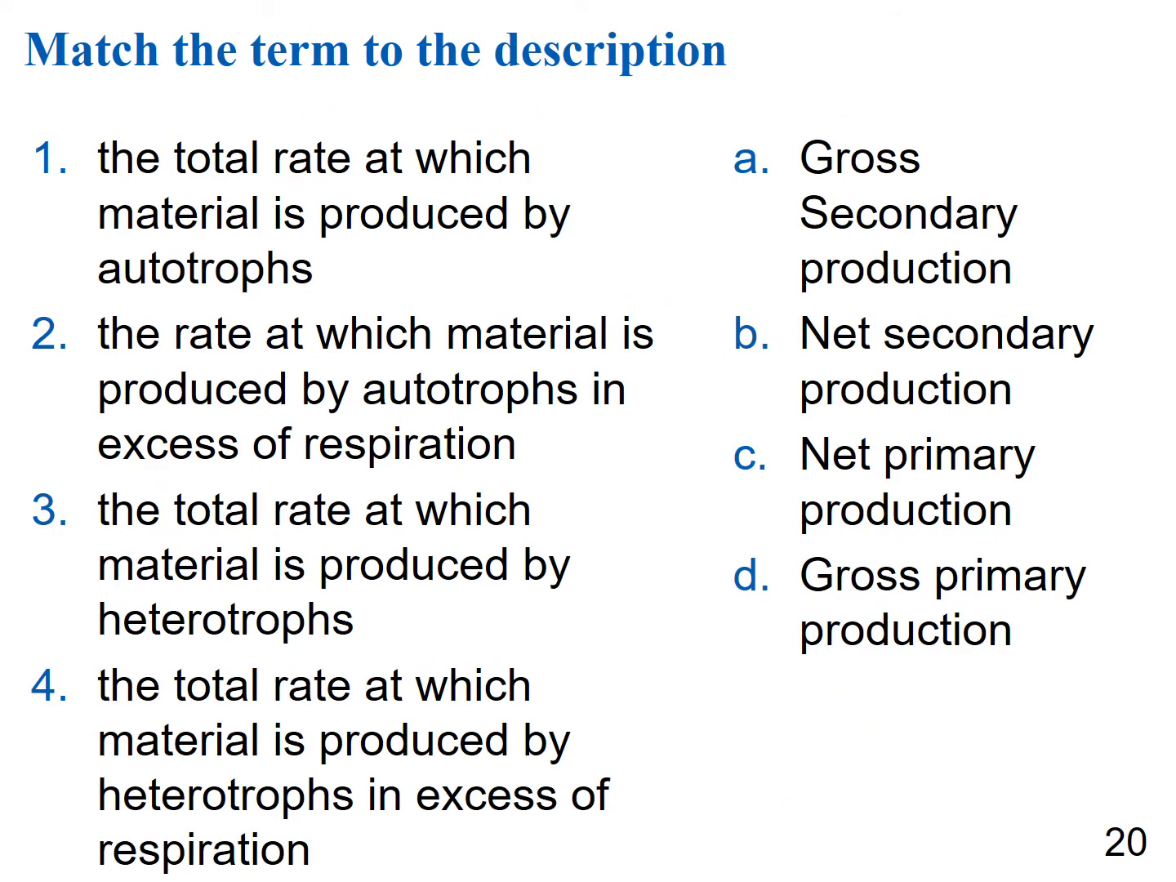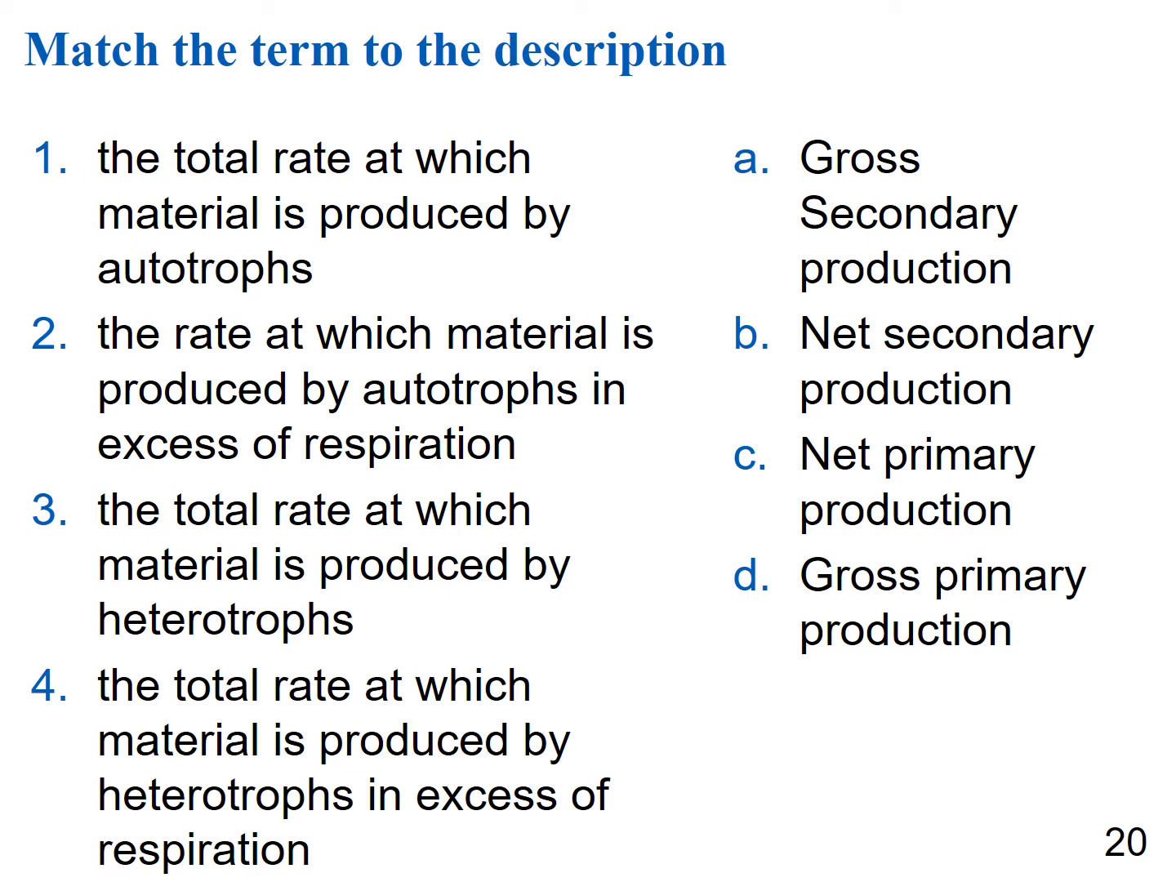So let's match the terms to the description. If you want to go ahead and pause it and then catch back up with me, I would recommend that. So number 1 says the total rate at which material is produced by autotrophs. So what is an autotroph? Autotroph would be like your plant.